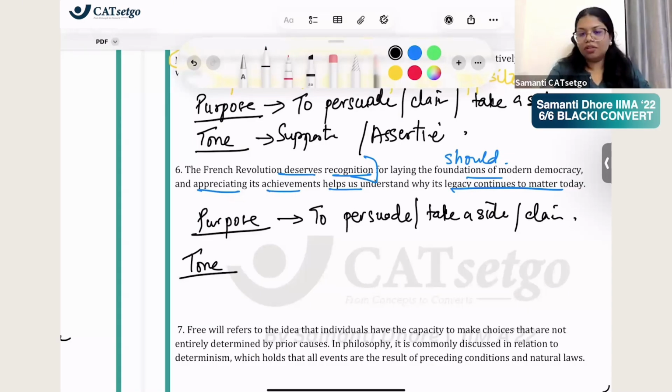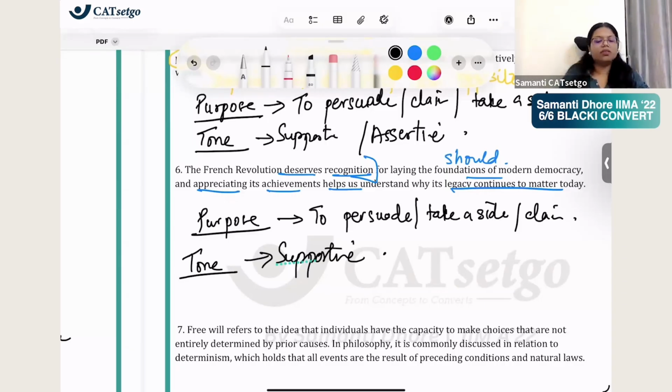See, out of the list, assertive is not there, cautionary is not there, because there is no caution. Prescriptive is not there, because steps are not told, that do this, do that. So that also is not there. Then critical and supportive are left. It is not critical, so the tone is supportive. It is supporting, talking very highly of French Revolution.